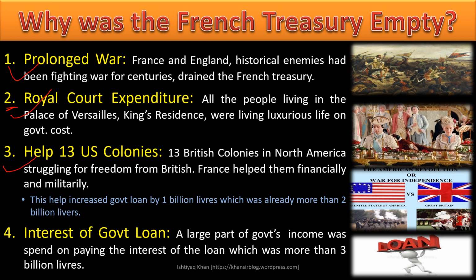Then, helping the 13 US colonies. As we already discussed in point one, England and France were arch enemies. England was one of the richest countries, and earned a lot of money from North America, today the country we know as the United States of America.